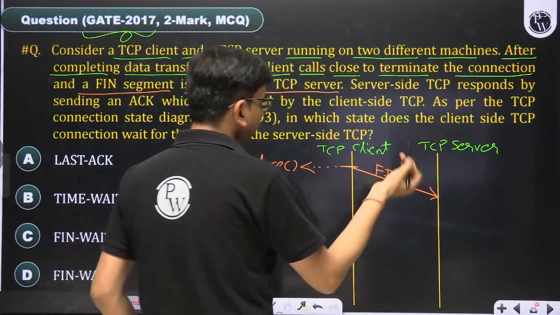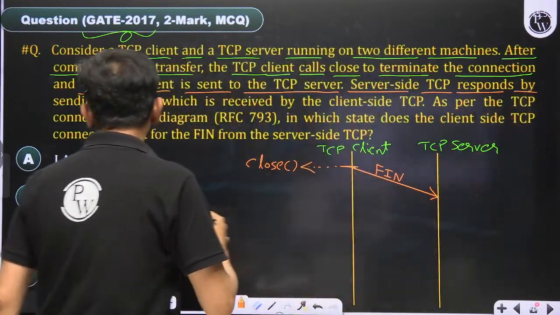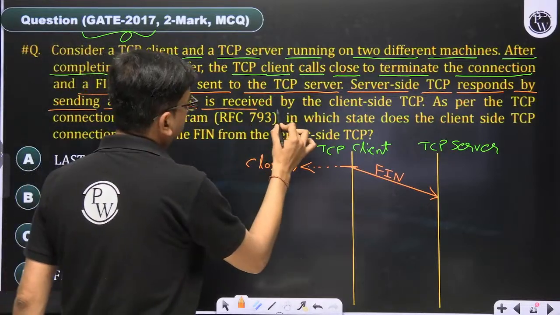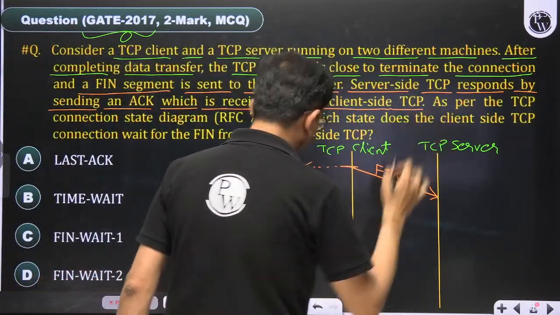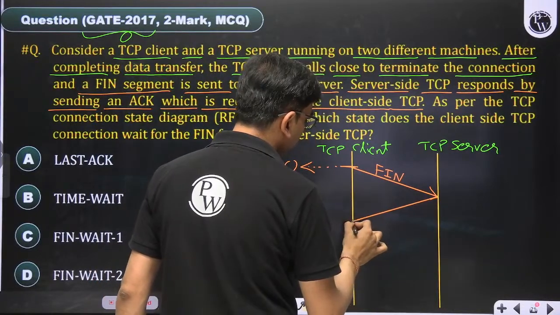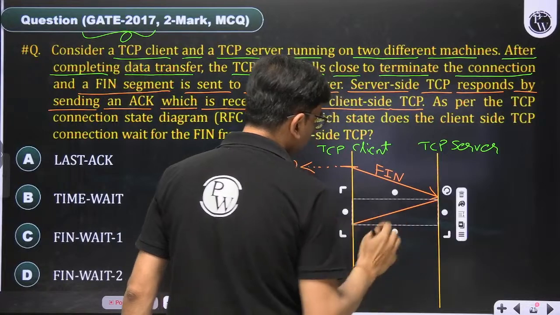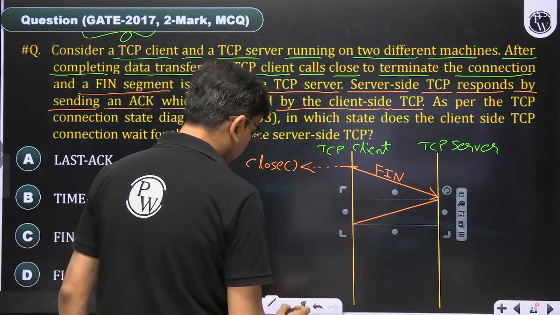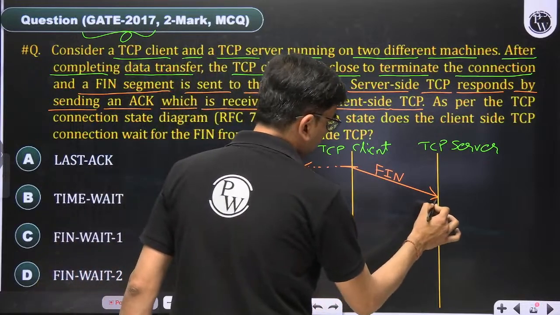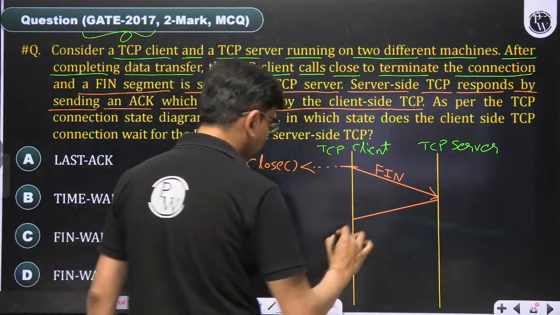Now the server side TCP responds by sending an acknowledgement which is received by the client side TCP. So as per this question, the server has already sent the acknowledgement of this FIN segment.